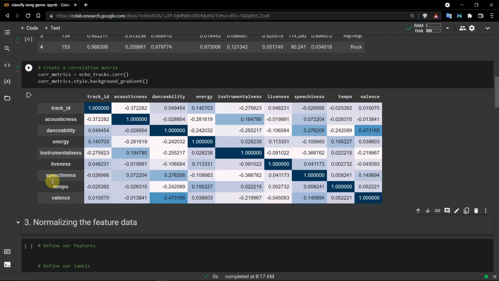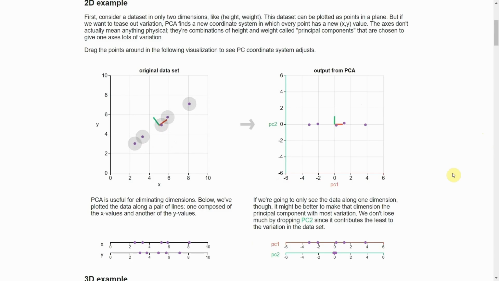Our next task is to explore correlations in our dataset using the pandas corr function. Visually inspect the correlation table generated from data frame corr for any strong correlations in the feature data. As mentioned earlier, it can be particularly useful to simplify our models and use as few features as necessary to achieve the best result. Since we didn't find any particularly strong correlations between our features, we can instead use a common approach to reduce the number of features called principal component analysis, PCA. It is possible that the variance between genres can be explained by just a few features in the dataset.